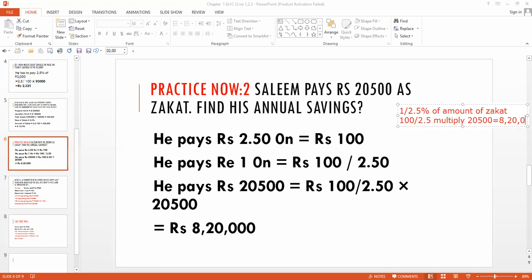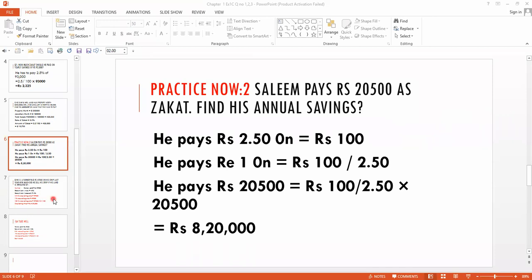And this is called the formula method. Okay? Is it clear? 1 over 2.5% means 100 by 2.5. Then you have to multiply it by 20,500. This is the amount of zakat, and you will get the amount. And you always remember to write the unit. So we have to write it here, rupees. Clear? Now we have to move toward the next question. But before going, I have to erase this. Okay.